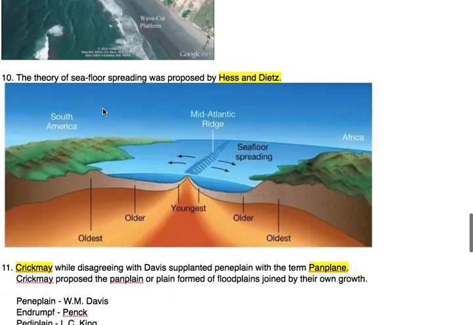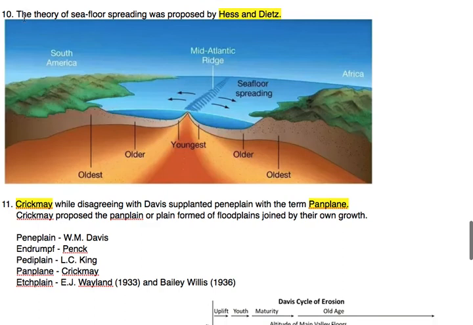Okay, now the 10th concept: the theory of sea floor spreading was proposed by Hess and Dietz. Memorize it. Who has given the theory of sea floor spreading? Hess and Dietz. Now what is sea floor spreading?